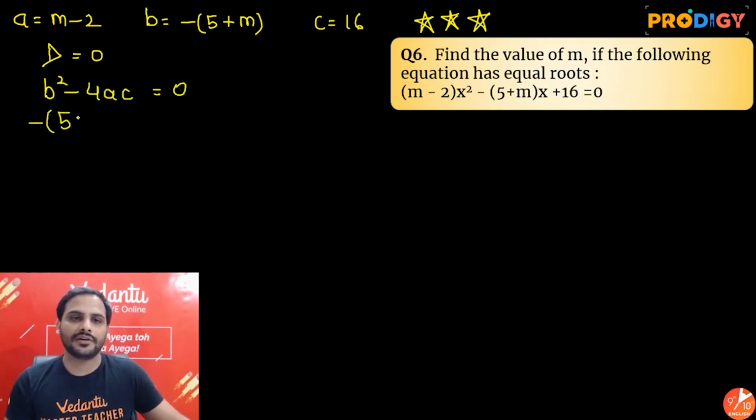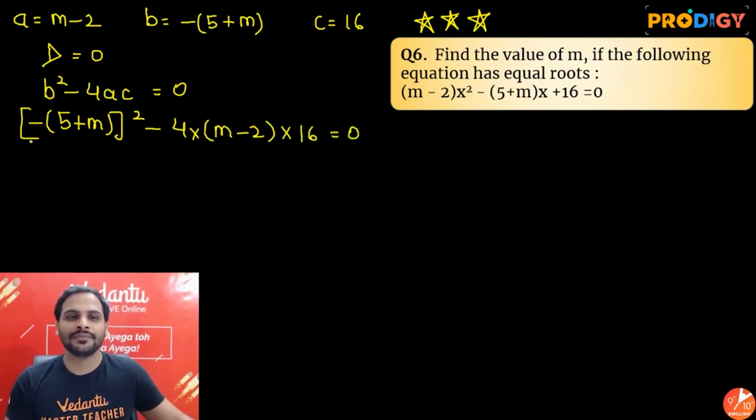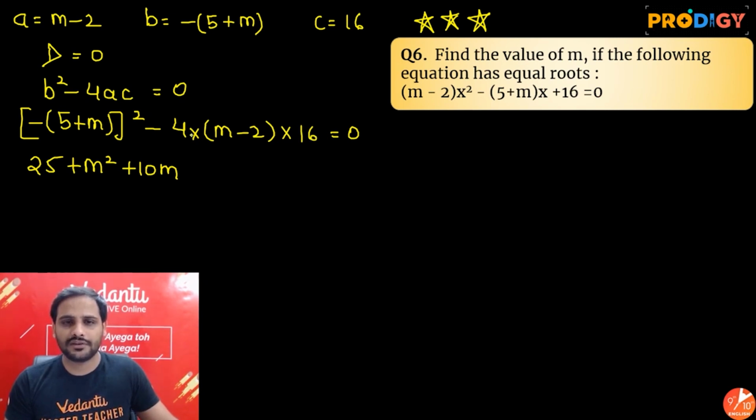So minus of 5 plus m whole square minus 4 into a is m minus 2 into c is 16 is equal to 0. So now look beta, minus 5 plus m whole square we do, or 5 plus m whole square we do, answer will be same. 2 square is 4, minus 2 square is also 4. So this negative multiplied 2 times will become positive. 5 plus m whole square will be 25 plus m square plus 10m, 2ab. And here minus 4 into 16, minus 64m.